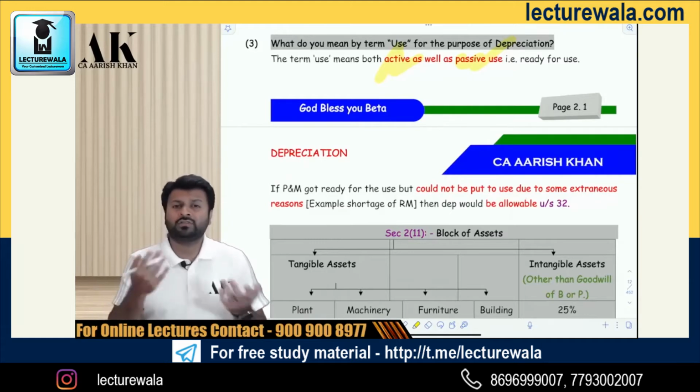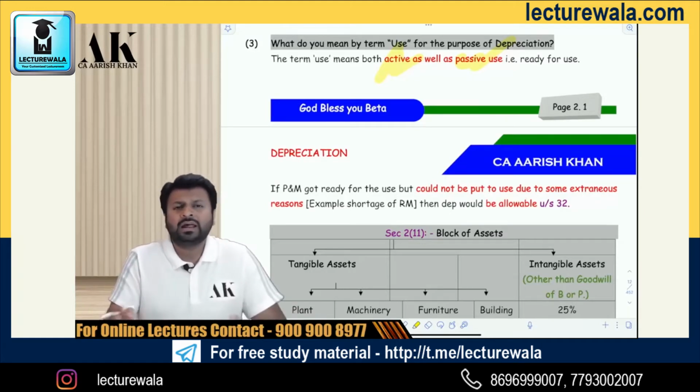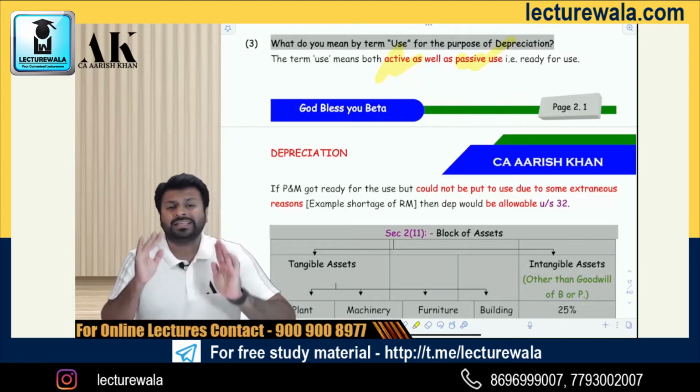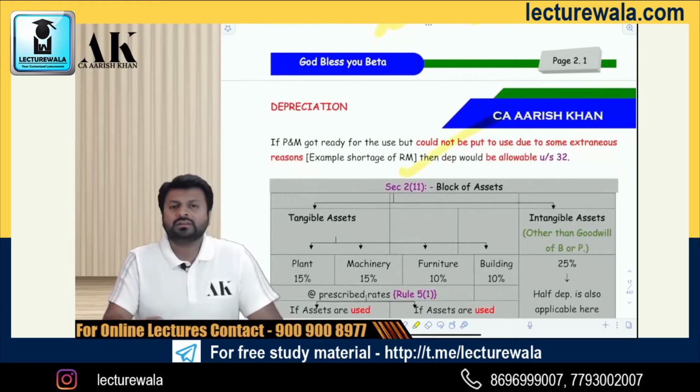Say maybe a paucity of raw material, that is shortage of raw material in the market. I bought the asset. I bought a plant and machinery and now I'm not able to use that asset because of the shortage of raw material. Will I be able to claim depreciation? The answer is yes, as per the High Court judgment.